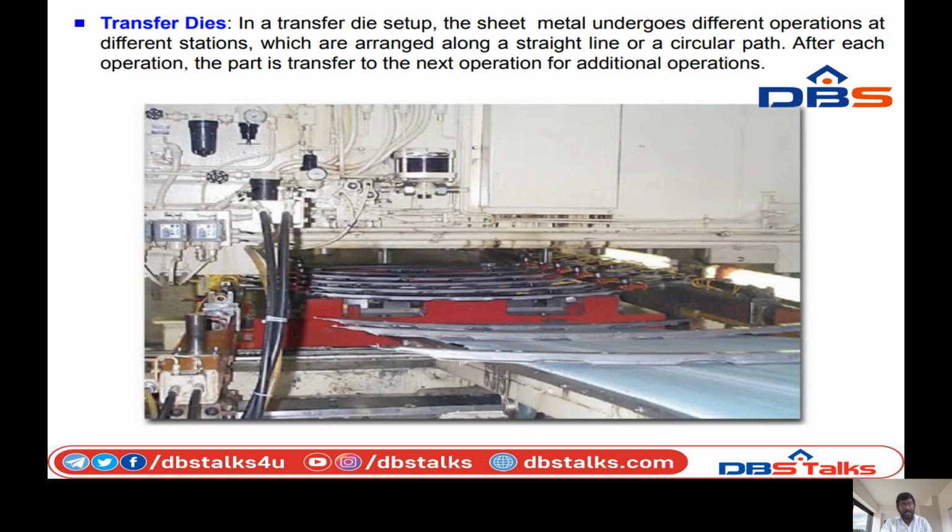Transfer dies. In a transfer die setup, the sheet metal undergoes different operations at different stations, which are arranged along a straight line or a circular path. After each operation, the part is transferred to the next station for additional operations. So you can see the figure. This is the transfer die operation. You can arrange it in a straight line. When an operation is completed, the part is transferred to another operation, so this is a continuous process generated in the transfer die process.